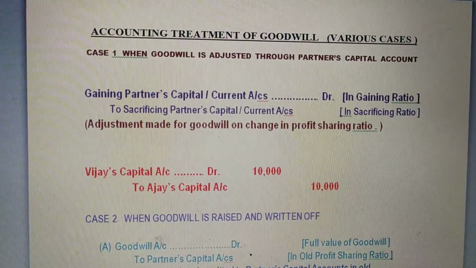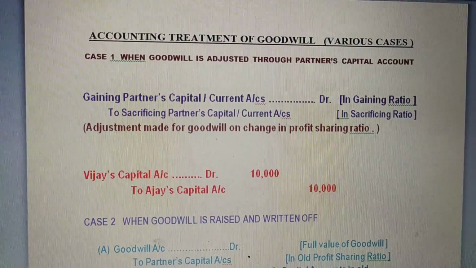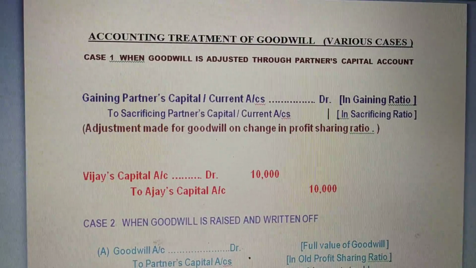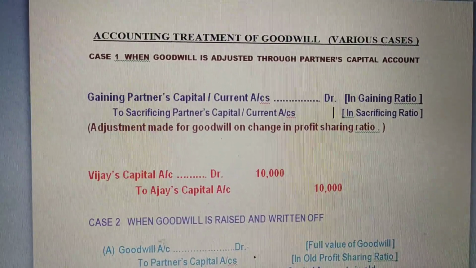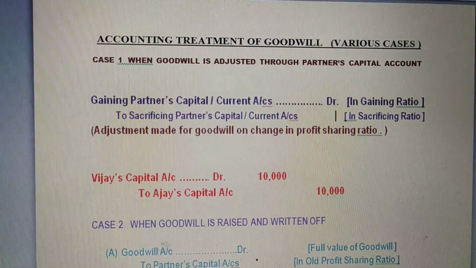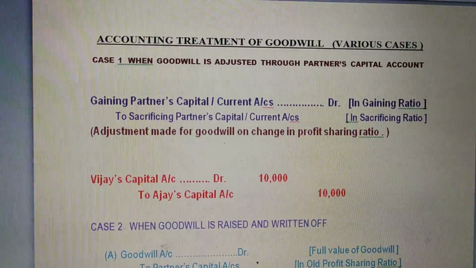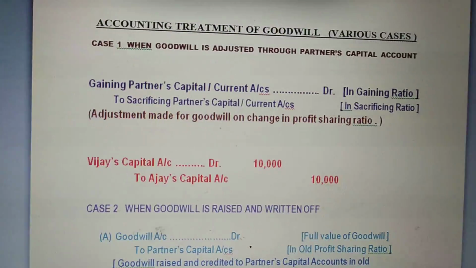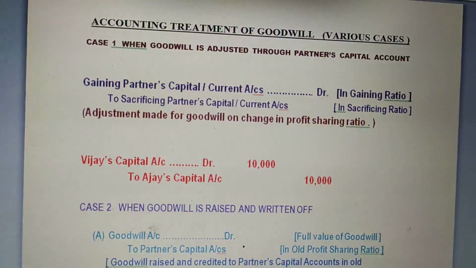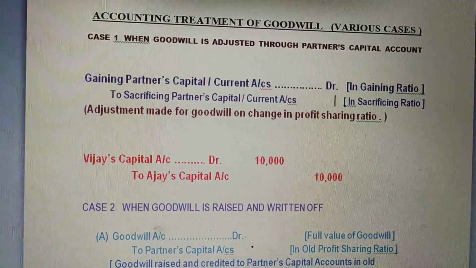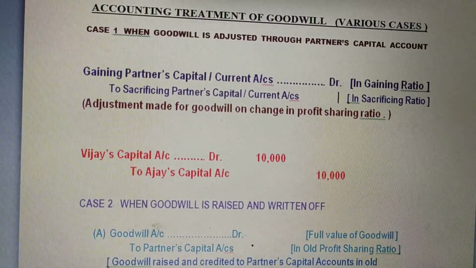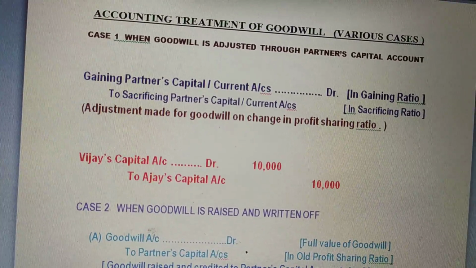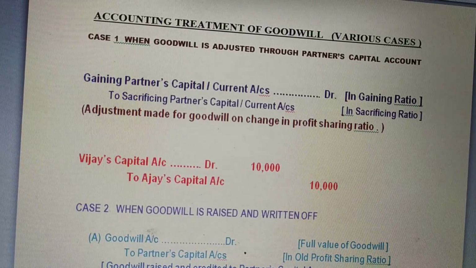In the last class, we discussed the compensation, how the compensation is given to the sacrificing partner. Let's take the same example. Ajay and Vijay were partners. Their ratio was changed, so we calculated the sacrificing ratio. While calculating it, we found that Vijay was a gaining partner, whereas Ajay was a sacrificing partner. Ajay's share and Vijay's share was 1/10. One was sacrificing while the other was gaining.